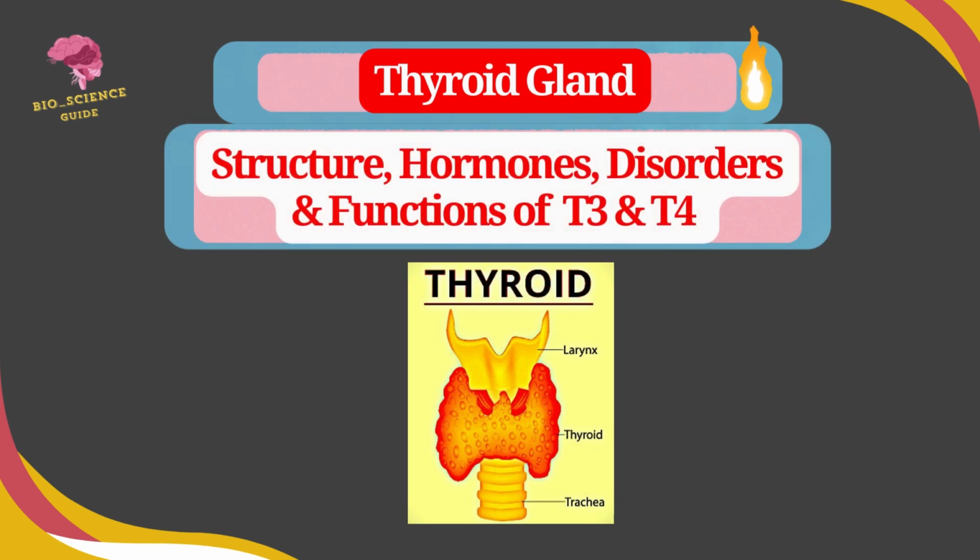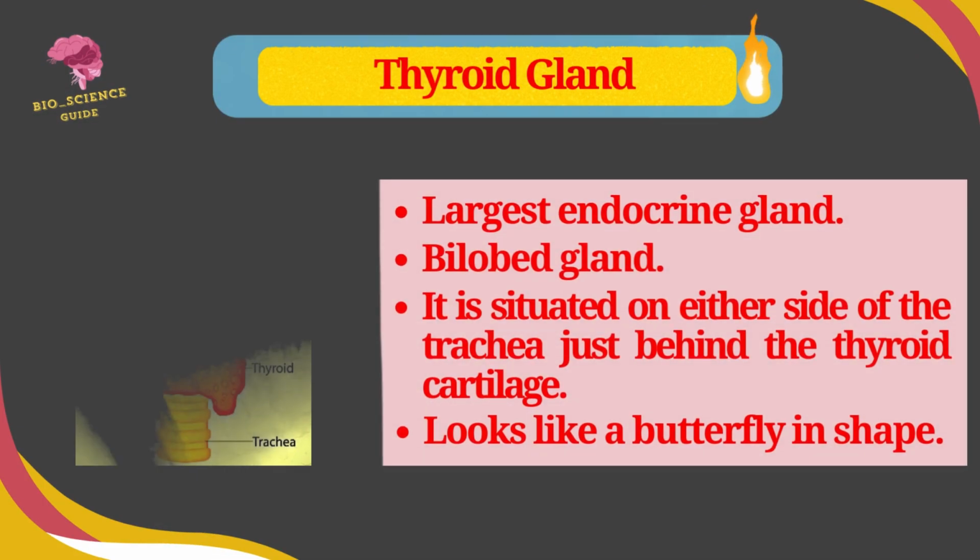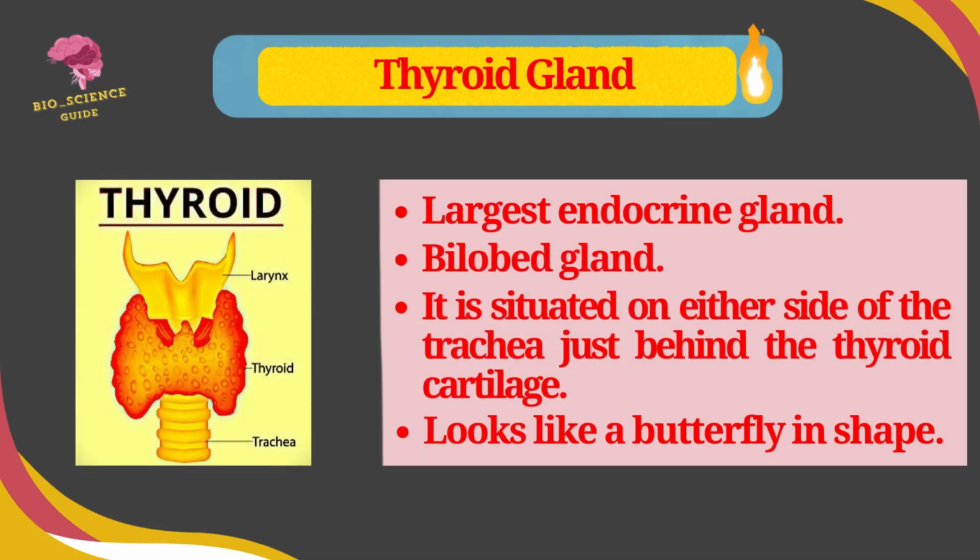Today the topic is thyroid gland of human being: its structure, hormones, disorders, and functions of T3 and T4. Thyroid gland is the largest endocrine gland of human being. It is a bilobed gland situated on either side of the trachea, just behind the thyroid cartilage. It looks like a butterfly in shape.